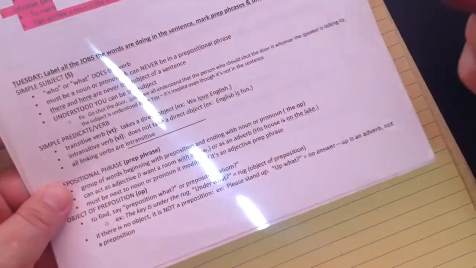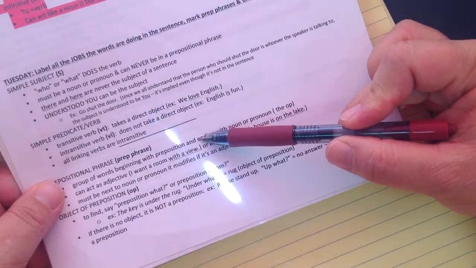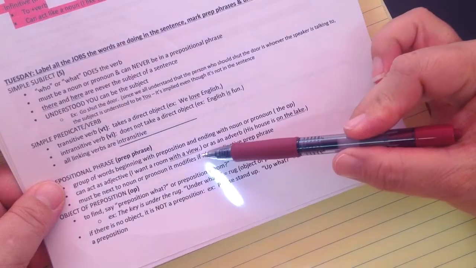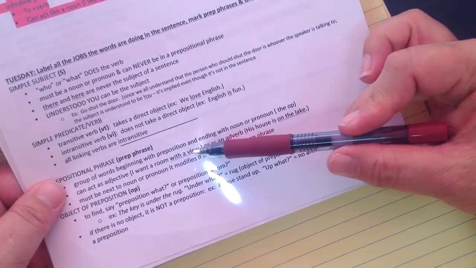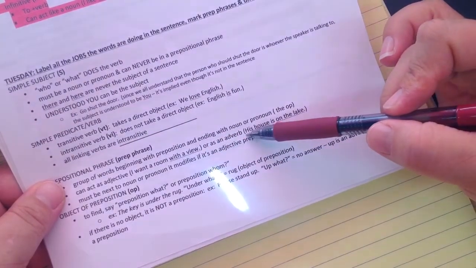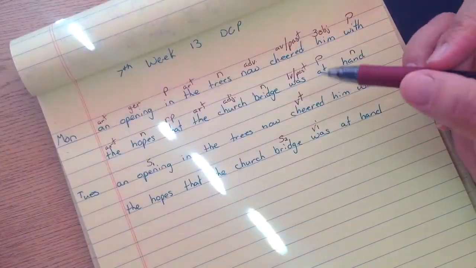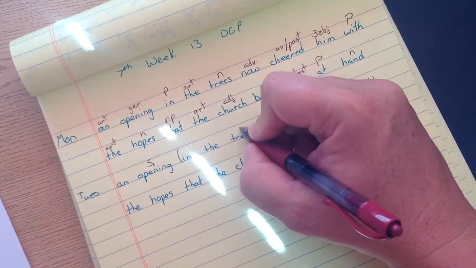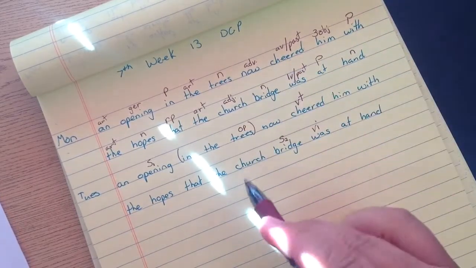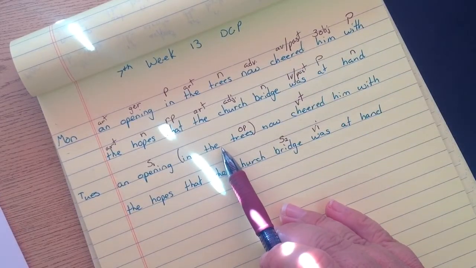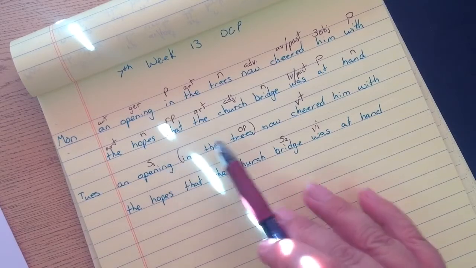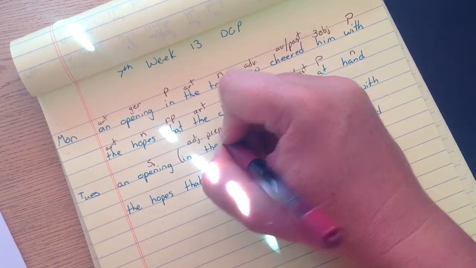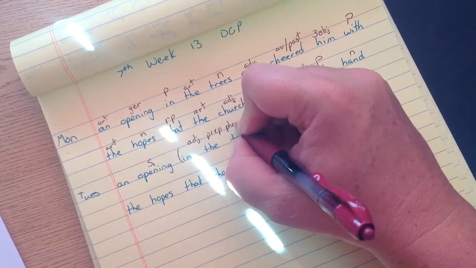Now we look for prepositional phrases. Like always, it begins with the preposition, ends with the noun or the pronoun, which is the OP, which we have to find. It can be an adjective prep phrase or an adverb prep phrase, and it goes until its OP. So we had a P, in. In what? Trees. That's my OP. That's my prepositional phrase. What does this describe? What kind of, which opening was it? The one in the trees. So that is an adjective prep phrase because it answers an adjective question of which one.